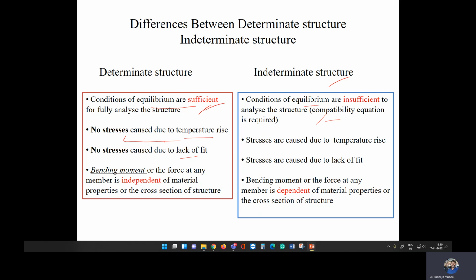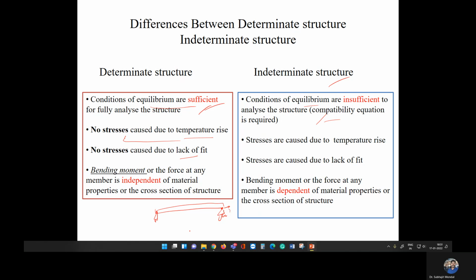Lack of fit basically, since we have some scope, the structure may deform. Some scope, the deformation may be adjusted. For example, a simply supported beam. So this is a hinge and this is a roller. Now if there is some sort of disturbance, then the beam, this second end may deform somewhat here. So basically, due to the lack of fit, whatever deformation is caused, that deformation can be accommodated